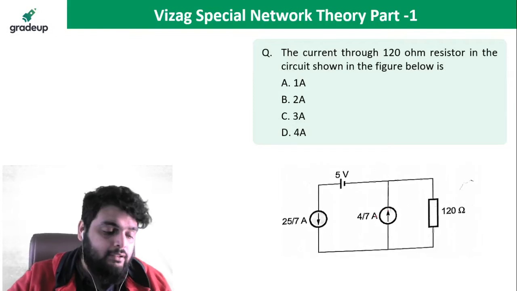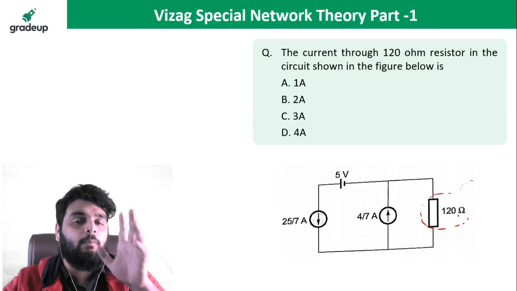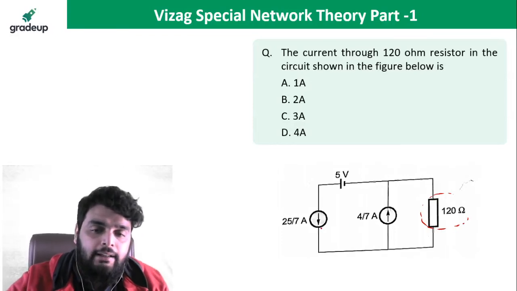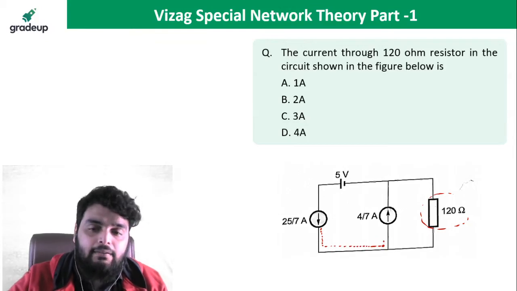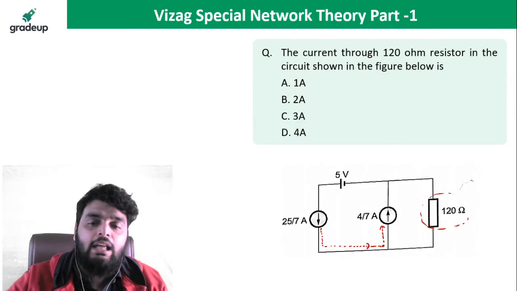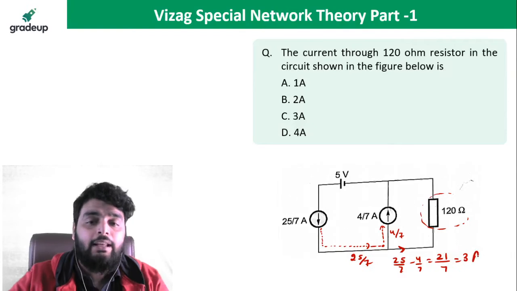See very carefully. I need to find the current which is passing through the 120 ohm. This current, 25/7 ampere, is entering at this terminal, and 4/7 ampere is leaving. So how much current will leave here? 25/7 minus 4/7 comes out to be 21/7, equal to 3 ampere.